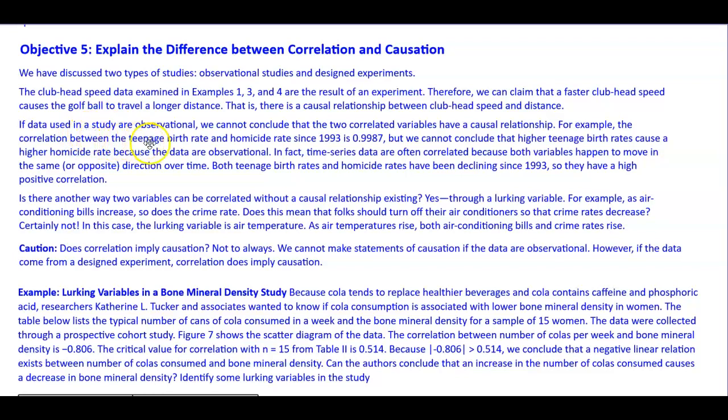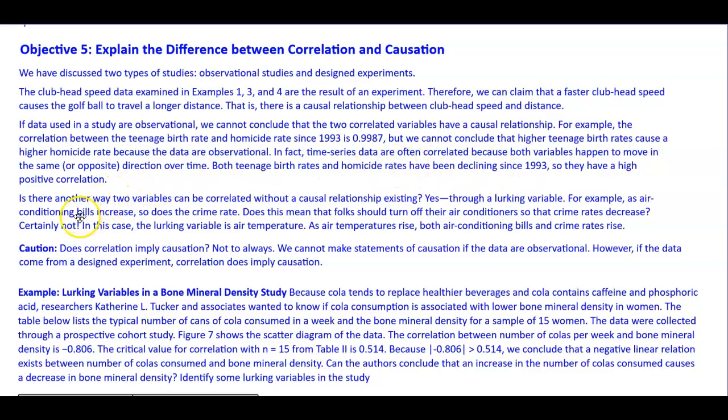If data used in a study are observational, we cannot conclude that the two correlated variables have a causal relationship. For example, the correlation between the teenage birth rate and homicide rate since 1993 is 0.9987, but we cannot conclude that higher teenage birth rates cause a higher homicide rate because the data are observational. In fact, time series data are often correlated because both variables happen to move in the same or opposite direction over time. Both teenage birth rates and homicide rates have been declining since 1993, so they have a high positive correlation.